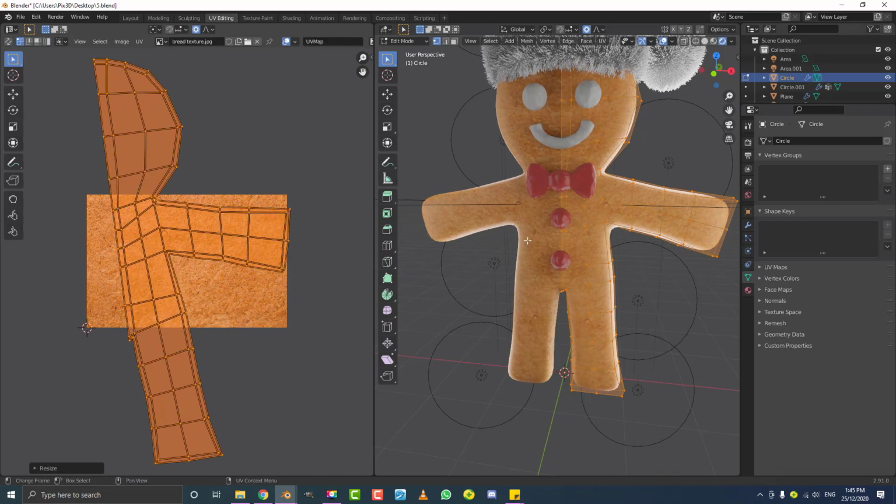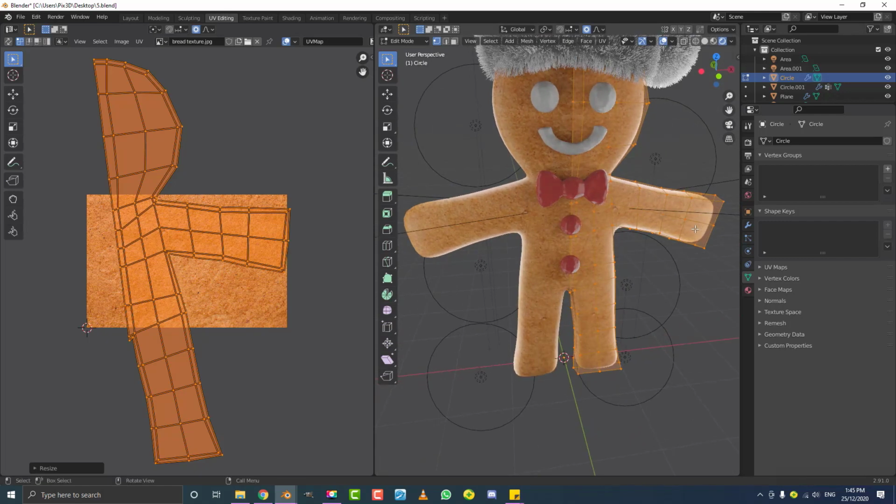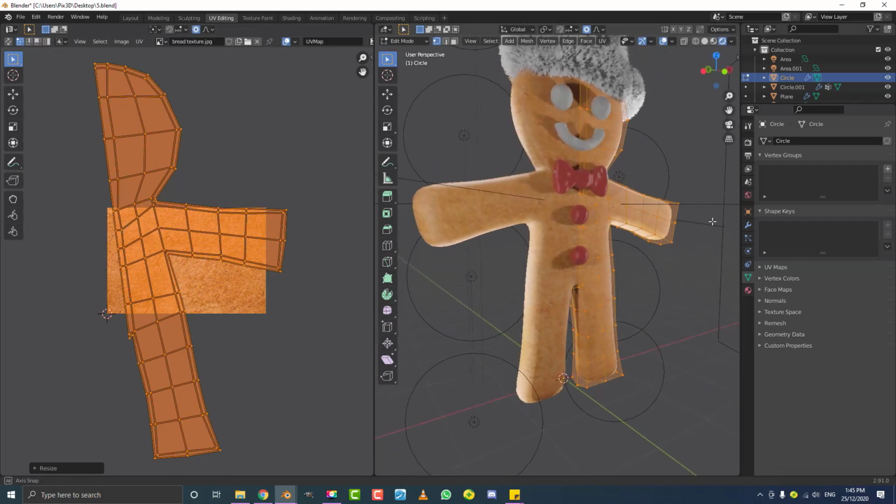Whatever image you find, just try and make it seamless in software like GIMP or something. There are a lot of tutorials out there, so I'm not going to be covering it, but the more seamless it is, the better you can scale it up, and you won't see any seam lines. So that's looking really good.